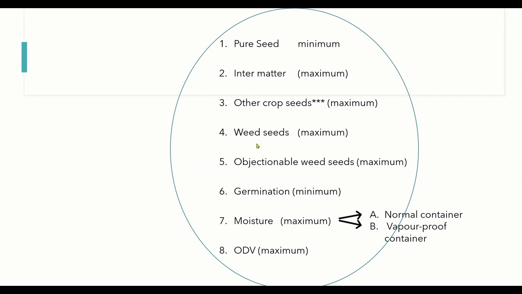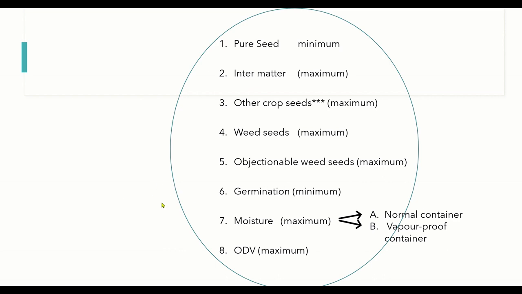Likewise, unwanted materials such as weed seeds and objectionable weed seeds are also required in the least amount, so the maximum allowable level has to be checked for the particular seed class. Then we have germination percentage, for which the minimum allowable level has to be maintained.